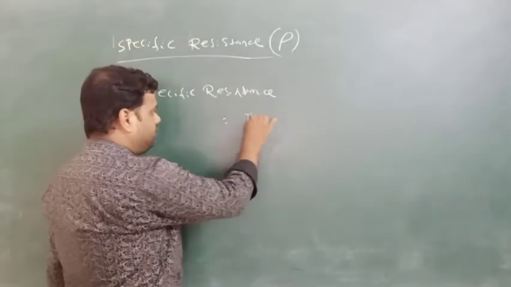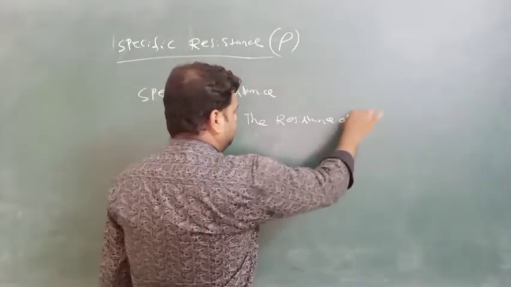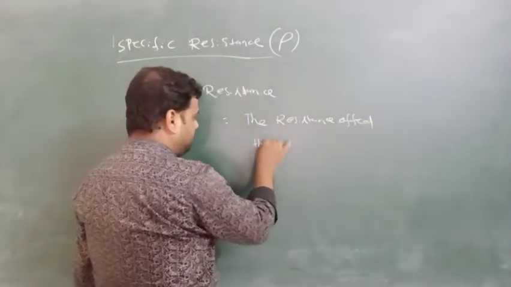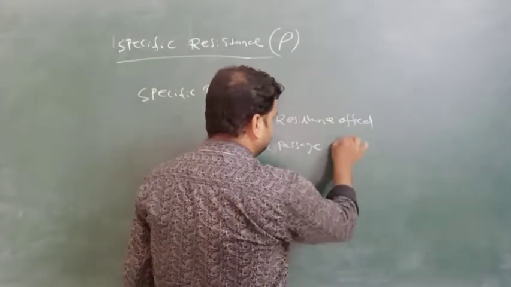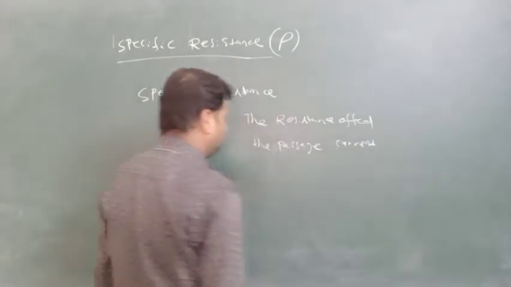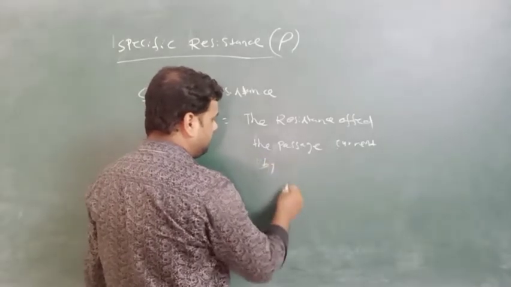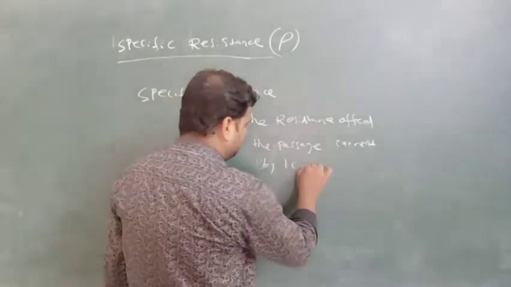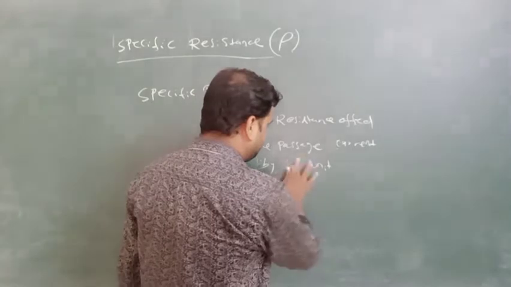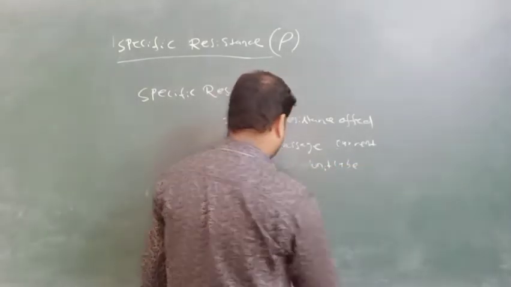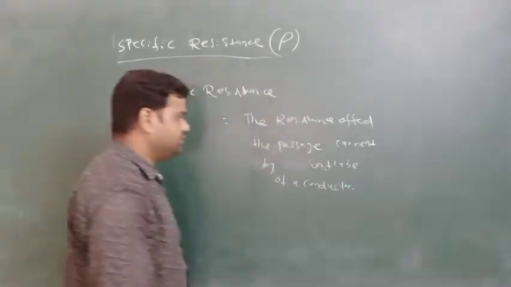So the specific resistance is equal to the resistance offered to the passage of current through a conductor by a 1 cm cube, or a unit cube, of a conductor.